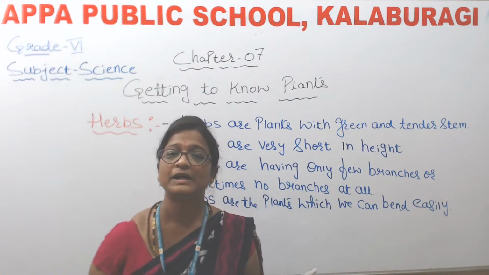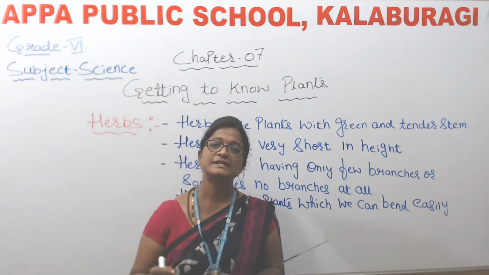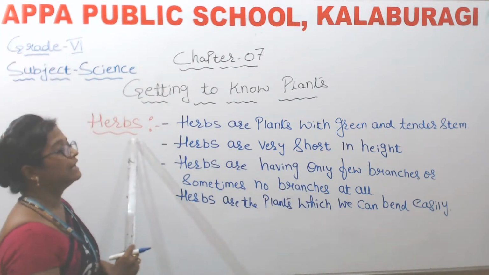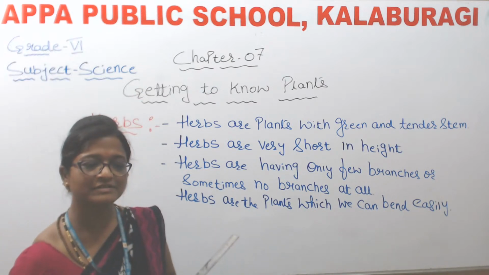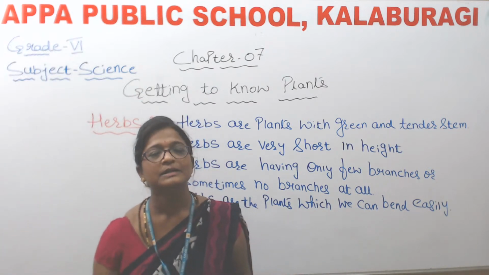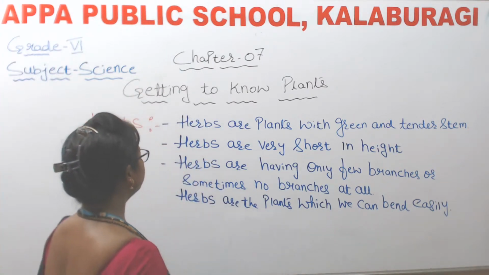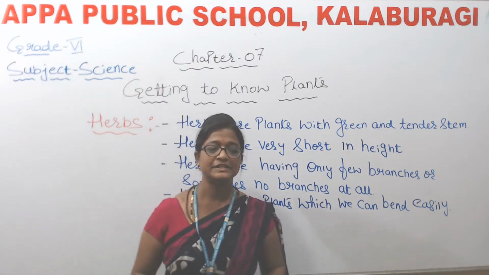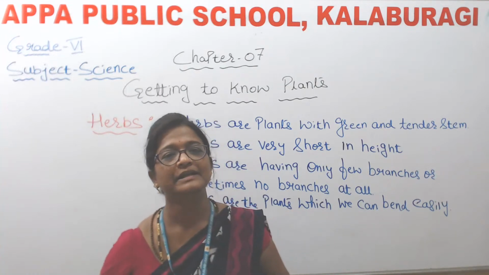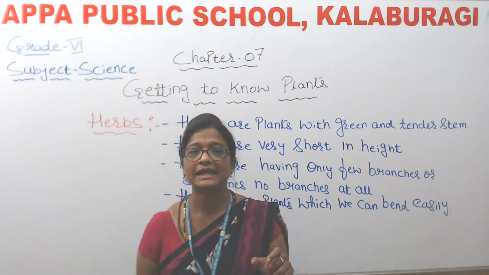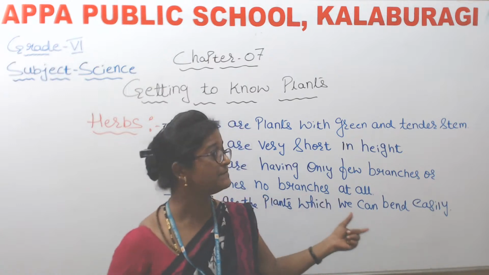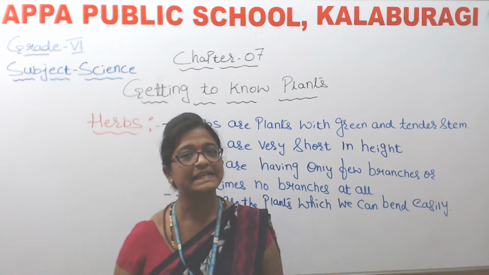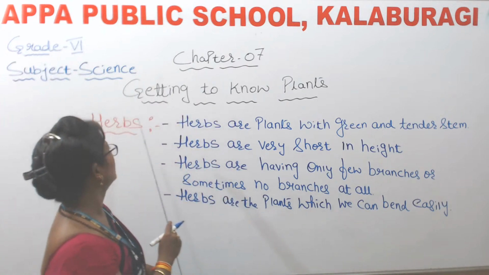So sometimes we may find branches for some plants and for some plants there will be no branches at all. For which type of plants? Herbs. Okay. And next one is, herbs are the plants which we can bend easily. So the stem of the herbs can be bent easily. They are not so thick and strong, so that we can easily bend the stem of the herbs.